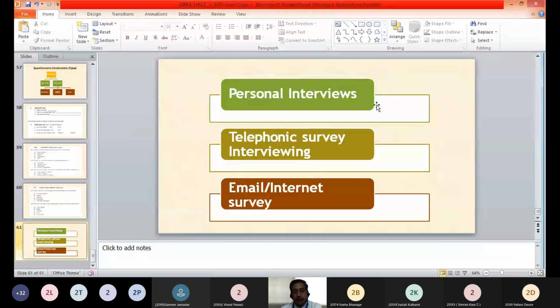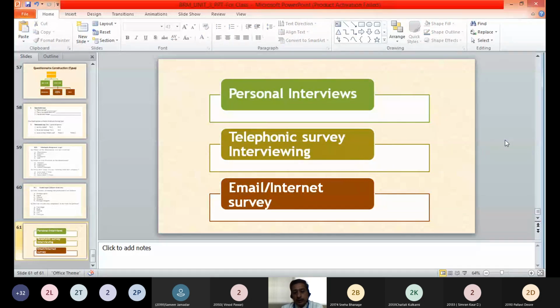Going ahead with the different methods of collection of data, we have three methods for discussion: the personal interview, the telephonic survey, and email or internet surveys. Through these three methods, we may use different types of questionnaires, structured or unstructured, for collection of primary data. We'll take first the personal interview.